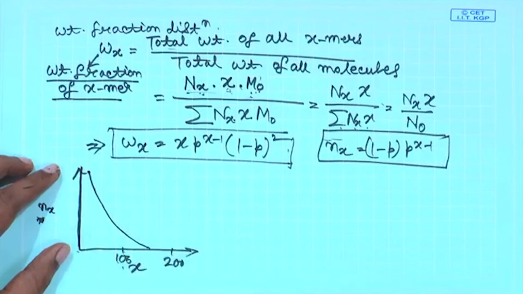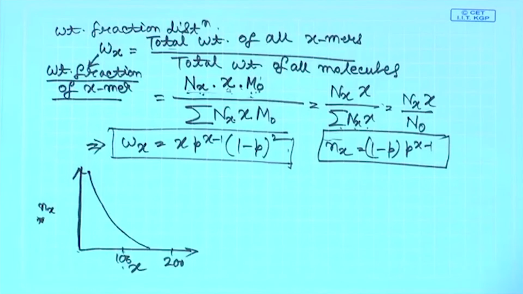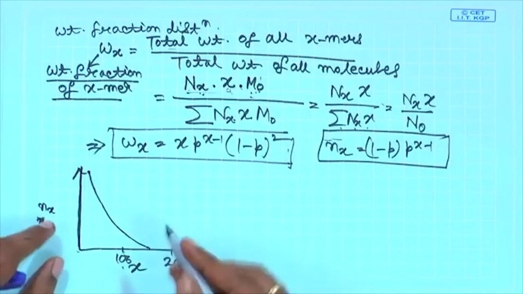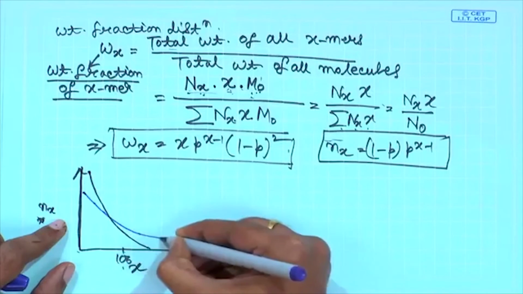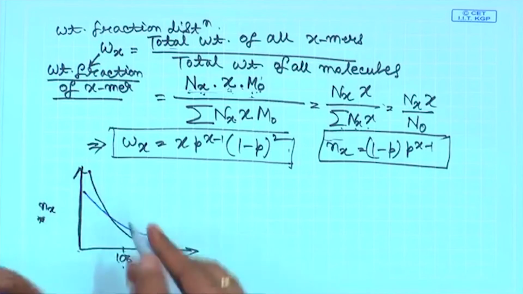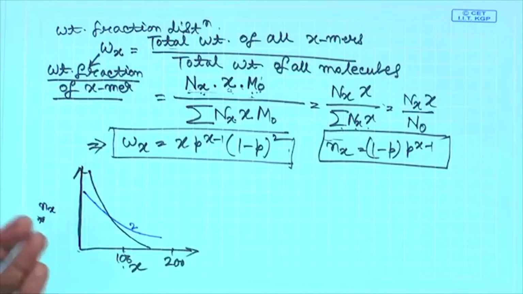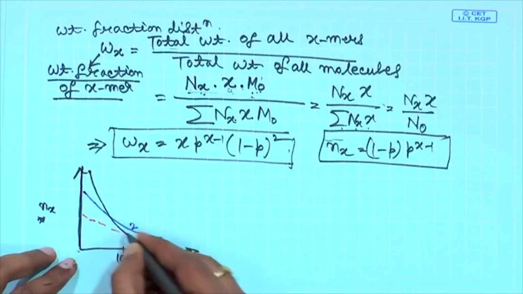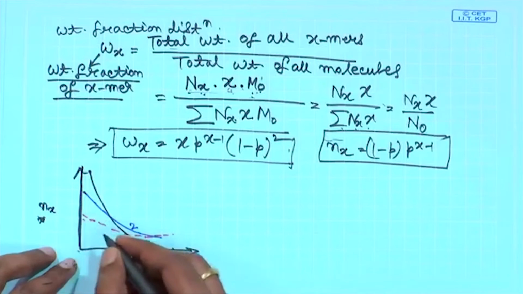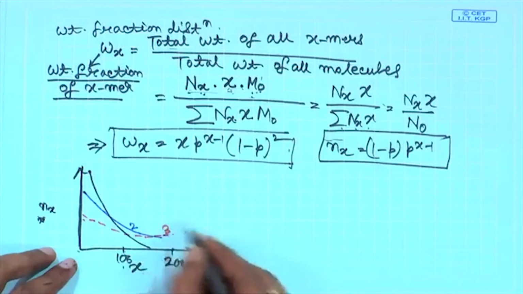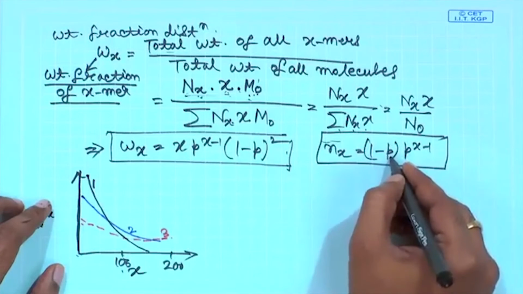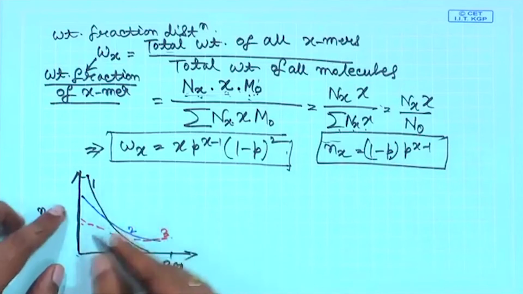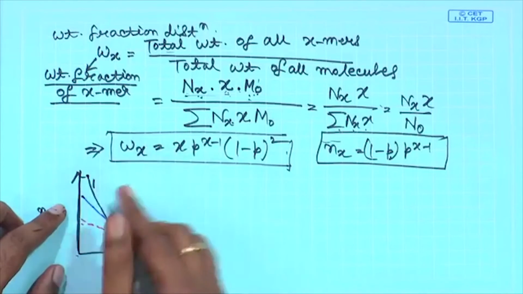So, I am going to draw this graph, and then I will draw something like this, and then thirdly, let us say this is curve 2. I will draw something like this. Let us say this is curve 3 and this is curve 1. These 3 curves have different values of the conversion, that is p, which is also in this expression.